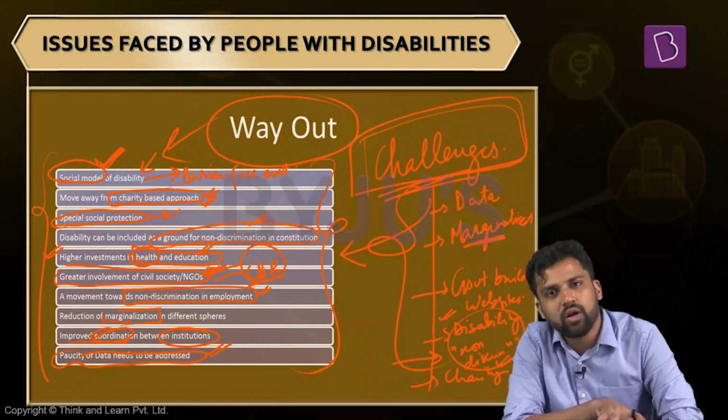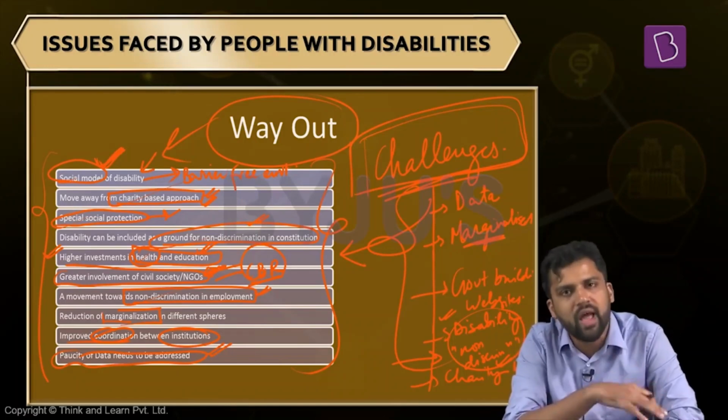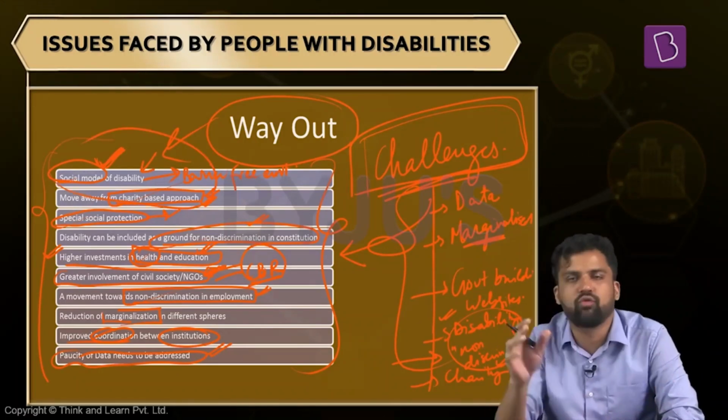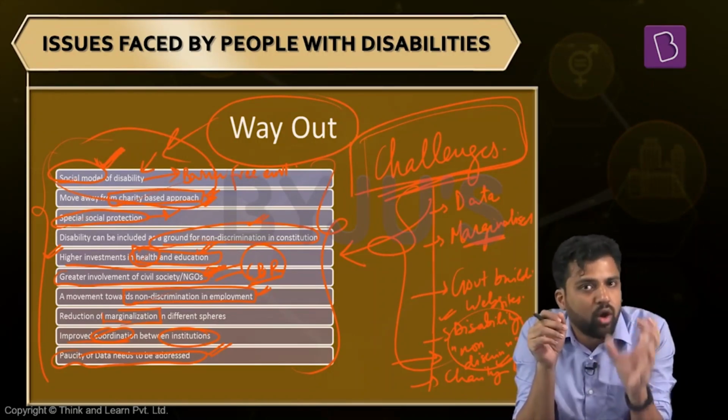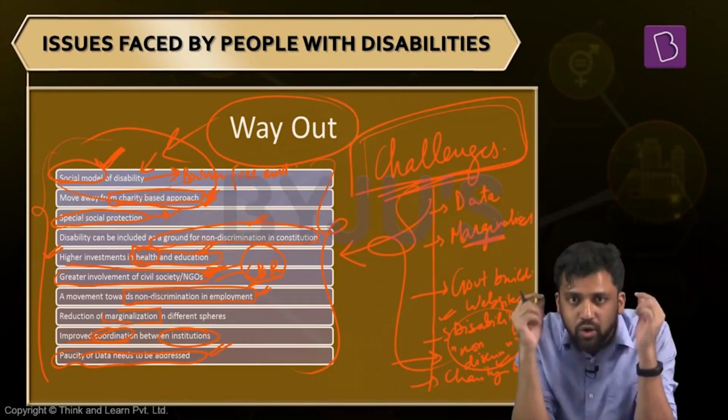So these can be the broader policy framework to address the challenges that people with disabilities face. All the angles, health, education, social protection, and the governing principles, all these things have to be there. So people with disabilities, what issues do they face? How do you target this particular topic for your exam perspective? Understand the definition. It is not just a medical phenomenon, it is more than that. So you have to keep this in mind, and accordingly answer it.